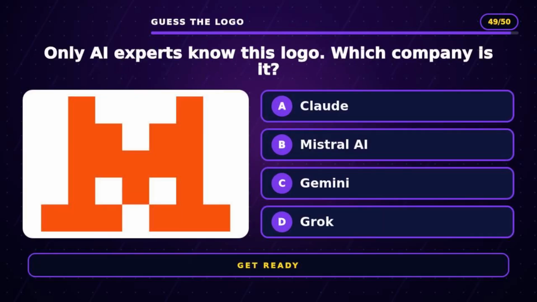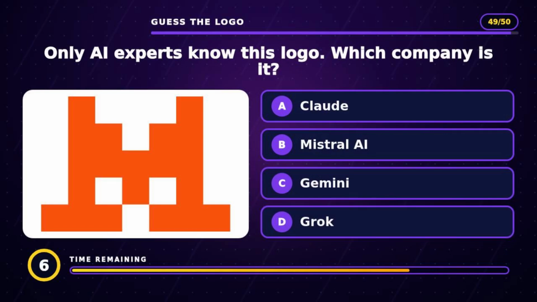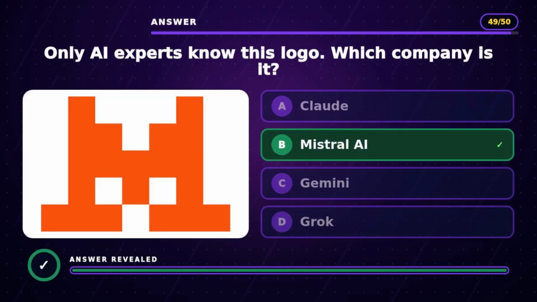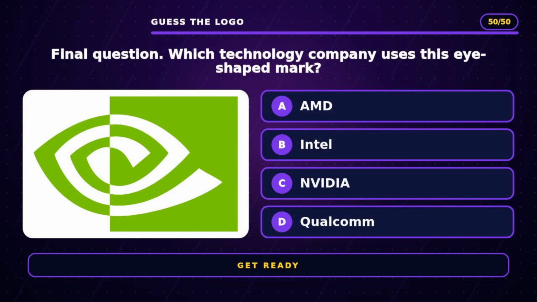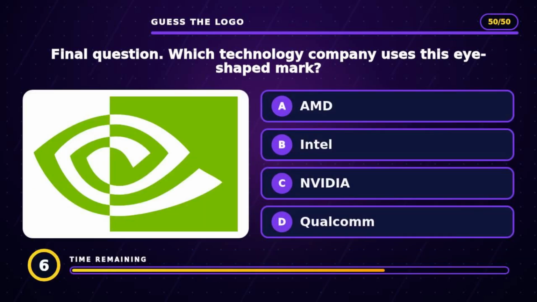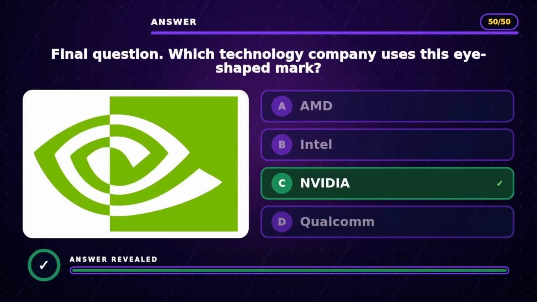Question 49. Only AI experts know this logo. Which company is it? The answer is B, Mistral AI. Question 50. Final question. Which technology company uses this eye-shaped mark? The answer is C, NVIDIA.